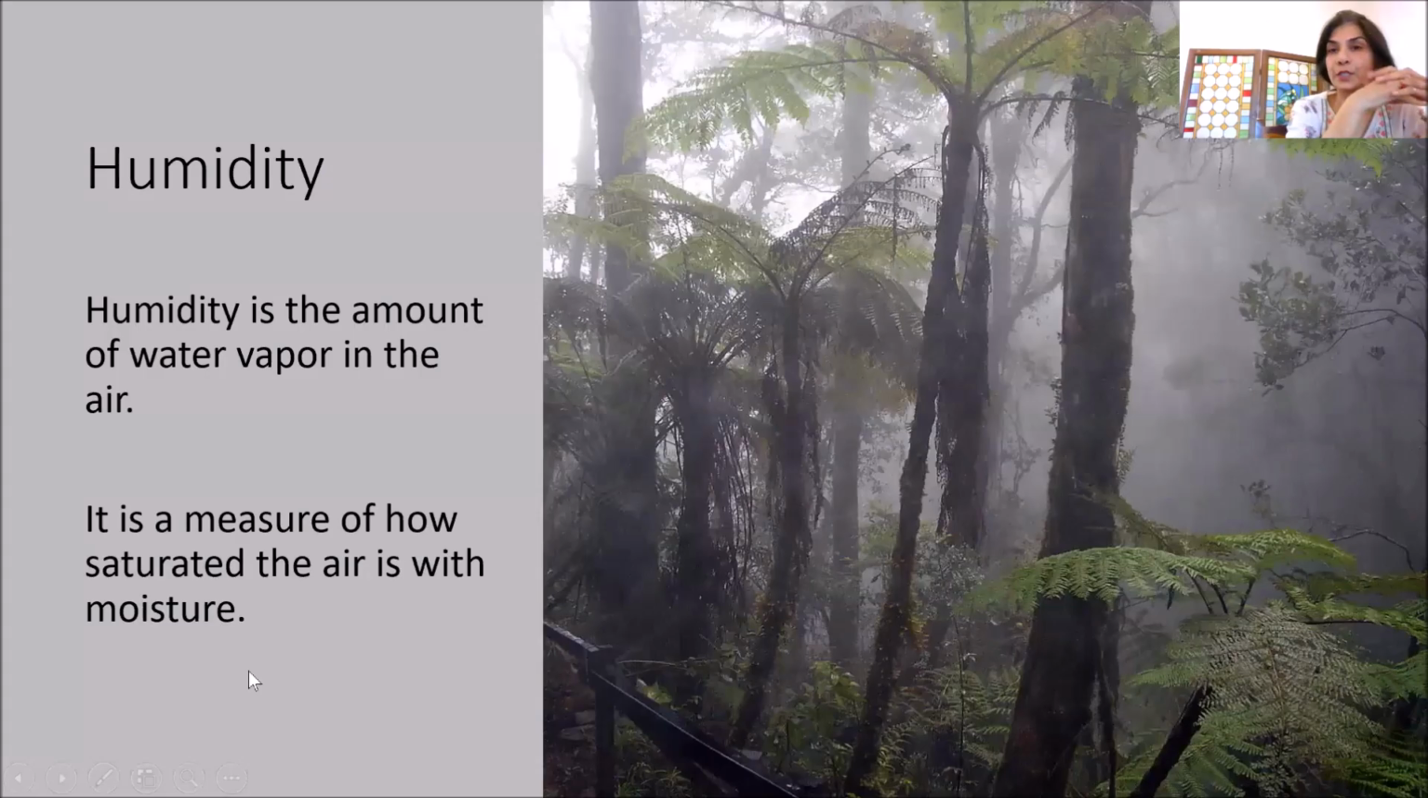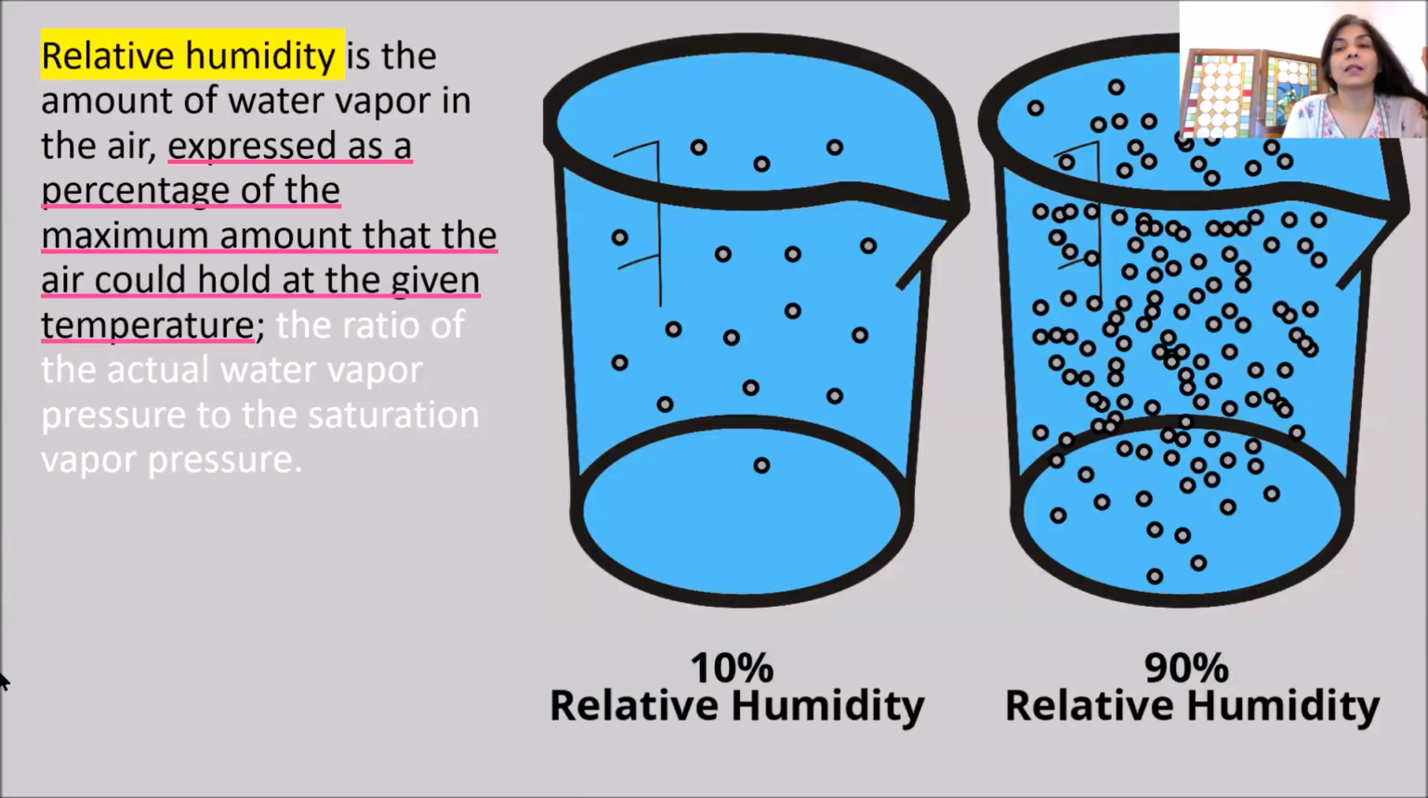So we'll start with humidity, as I mentioned. Humidity is the amount of water vapor in air, and it is the measure of how saturated the air is with moisture. But we don't use the general term humidity. We always use relative humidity when we talk about the museum environment or even weather conditions, because it is a very nice way of knowing how much moisture is there.